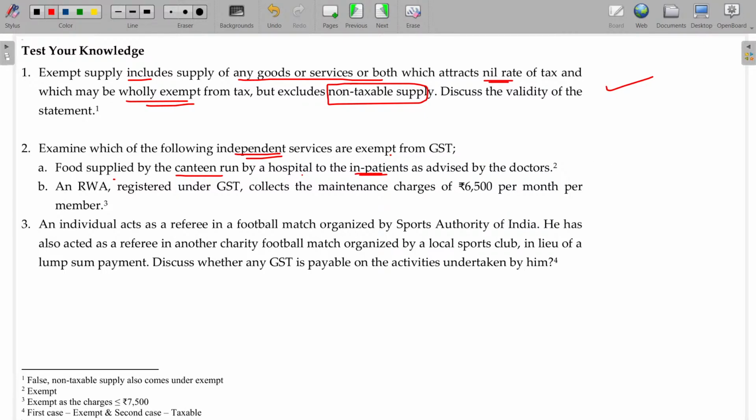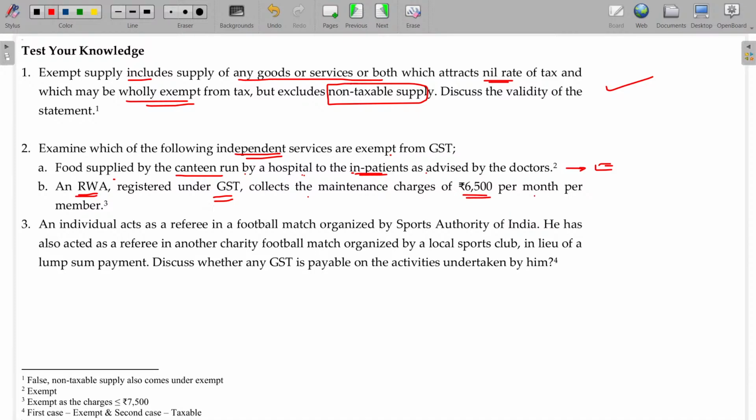Okay, taxable, because if I ask you to recollect all the points, definitely not possible. But if I ask you to guess the answer, you can guess easily. Come on. Food supplied by the canteen run by hospital to the inpatient as advised by the doctors? Exempt. Residential Welfare Association registered at GST collects the maintenance charges 6,000 per month per member.